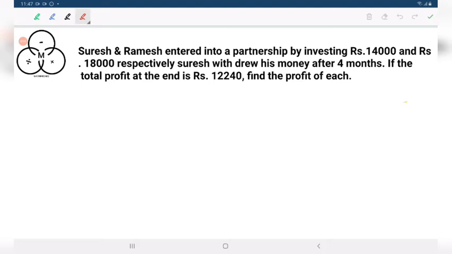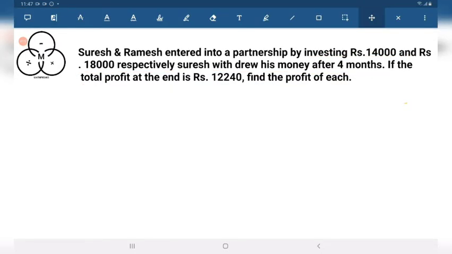Suresh and Ramesh entered into a partnership by investing rupees 14,000 and rupees 18,000 respectively. Suresh withdrew his money after 4 months. If the total profit at the end is rupees 12,240, find the profit of each. Please try to solve it. I will definitely provide the solution.